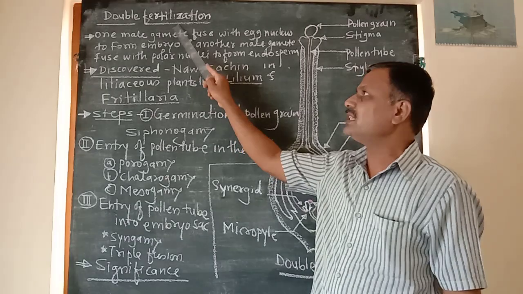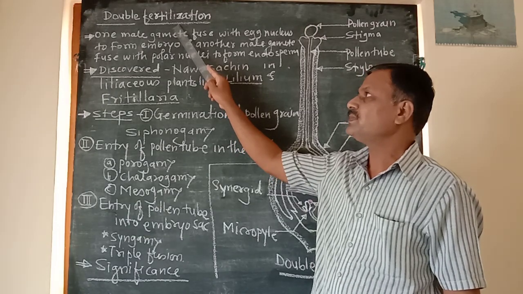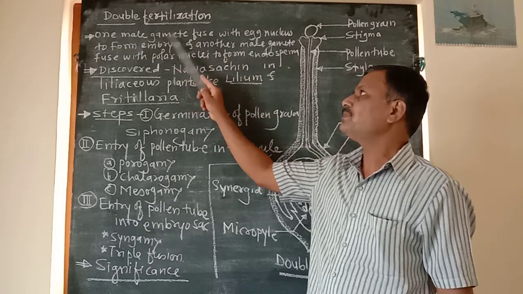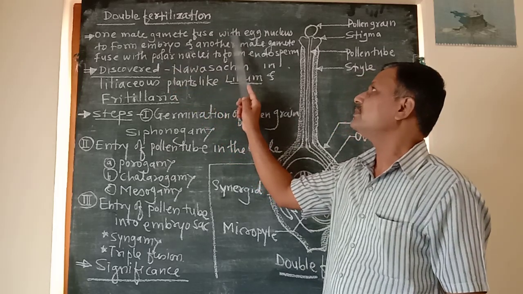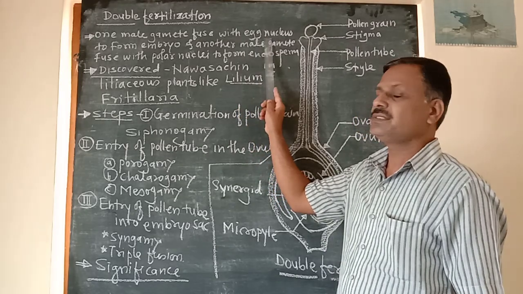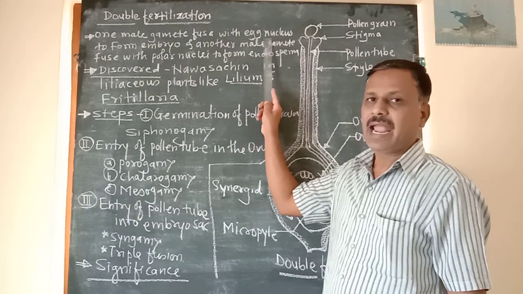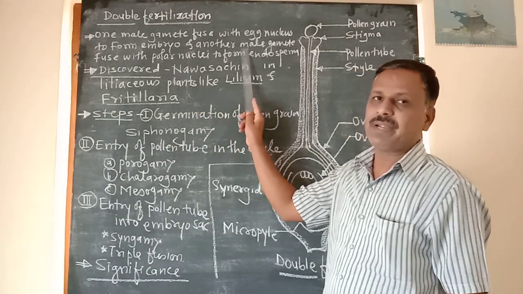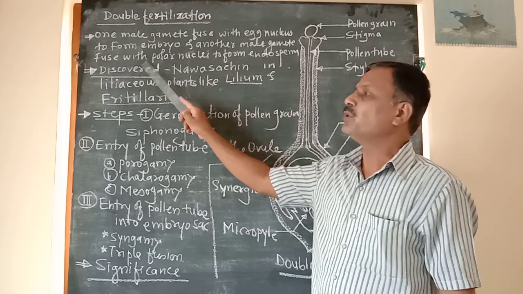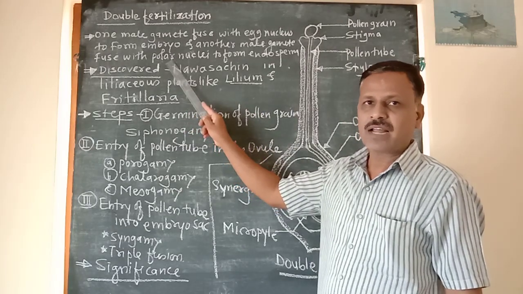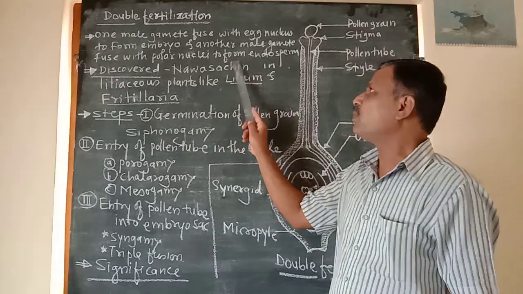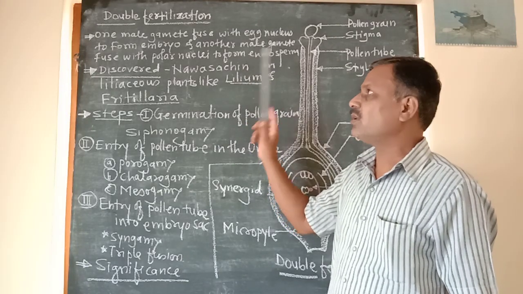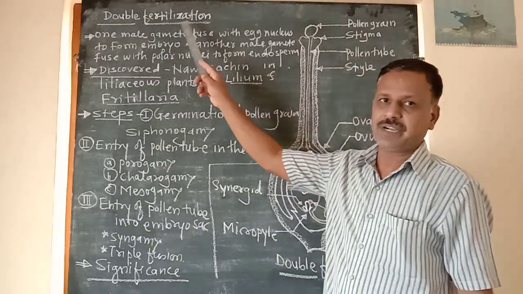Double fertilization is a process in which one male gamete fuses with the egg nucleus to form an embryo, and another male gamete fuses with the polar nuclei to form an endosperm. This is called double fertilization.